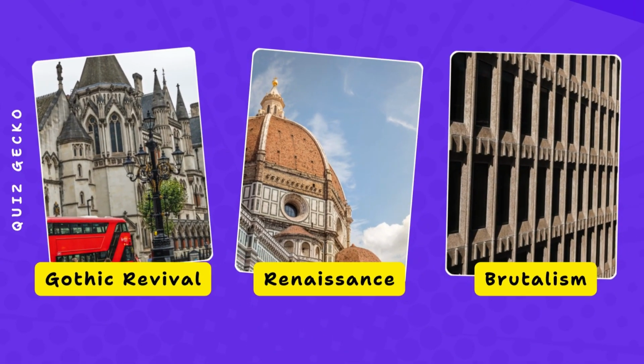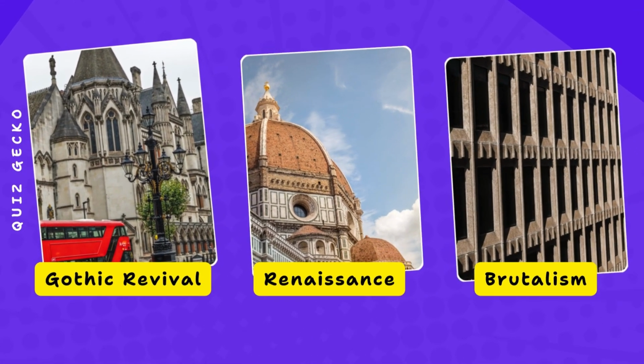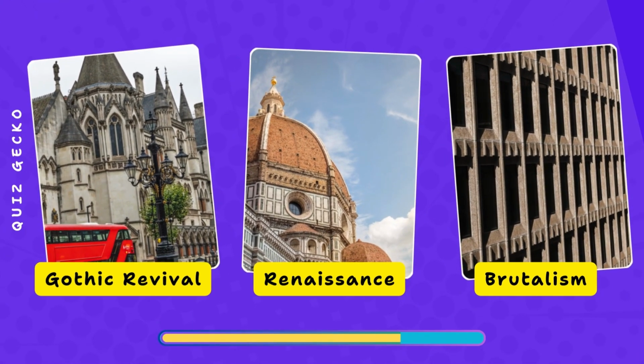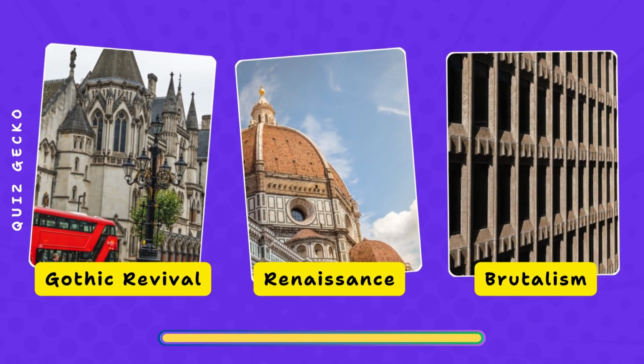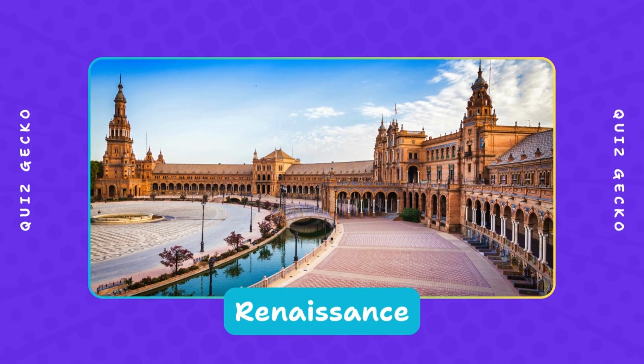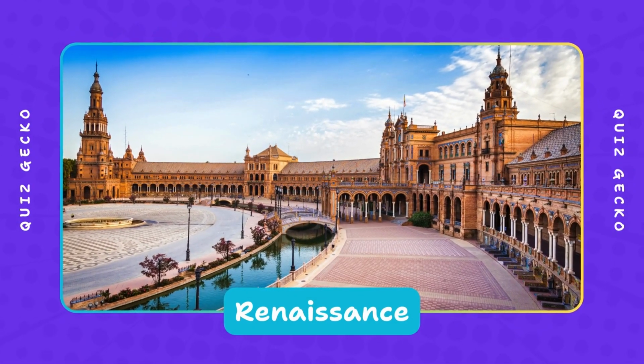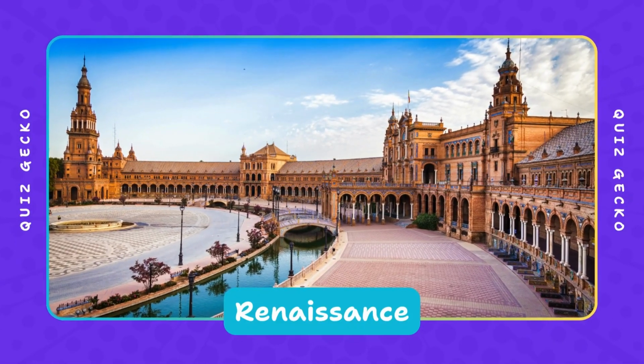Which architectural style favored golden ratio-like balance? Gothic Revival, Renaissance, Brutalism? Renaissance architects arranged building elements in rectangles whose sides often reflect golden proportions.